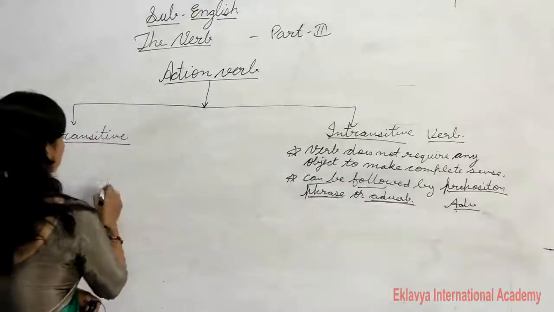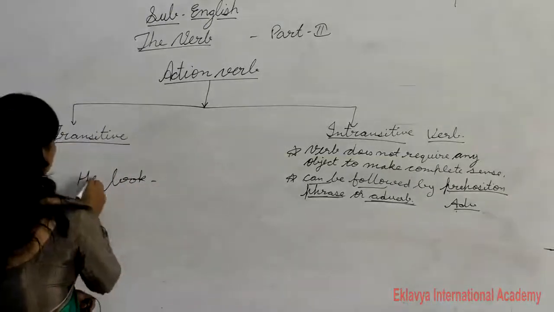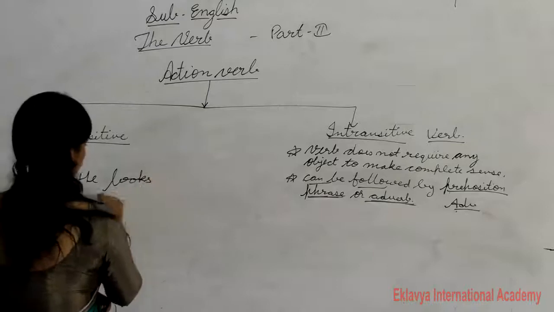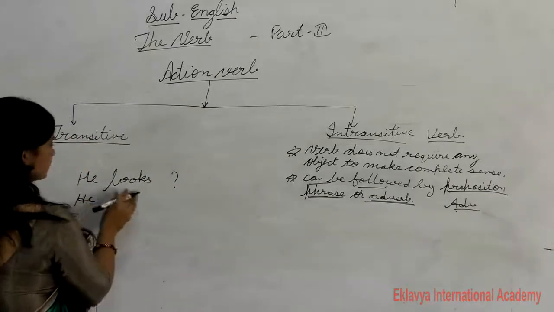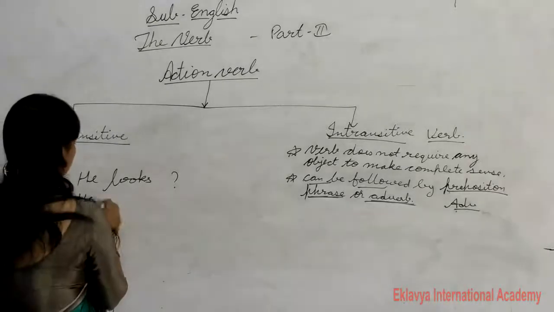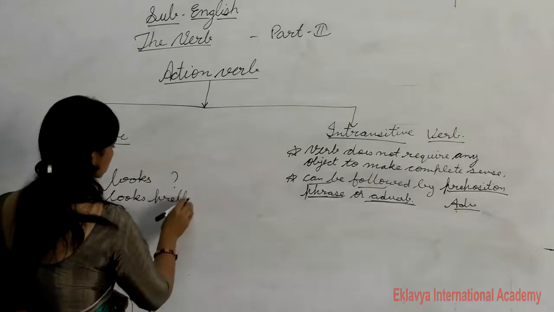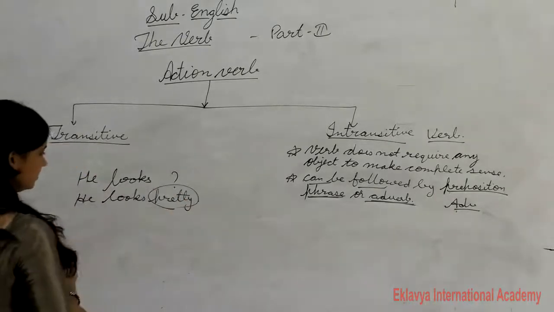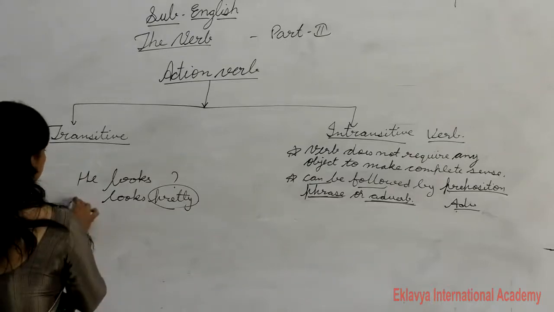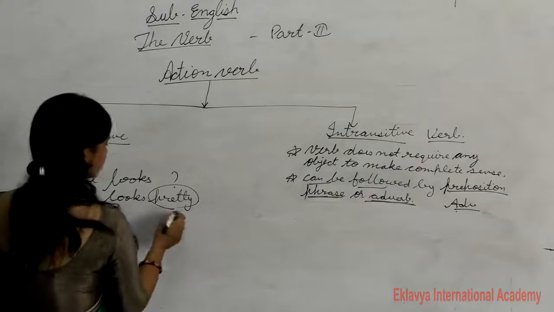Like "look" also. "She looks", then it means this is incomplete prediction, then it needs some word. Like "she looks pretty". Then what is "pretty" here?